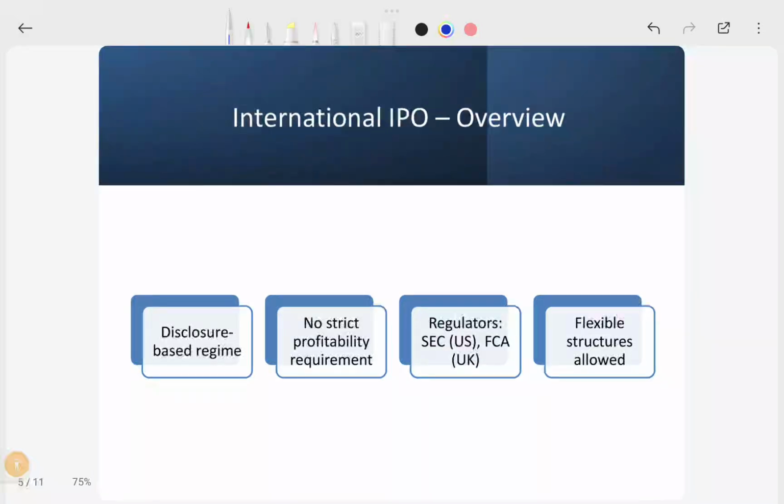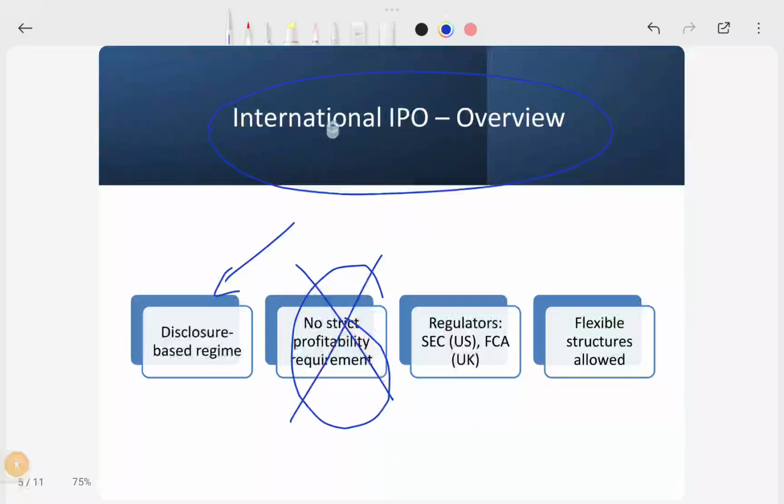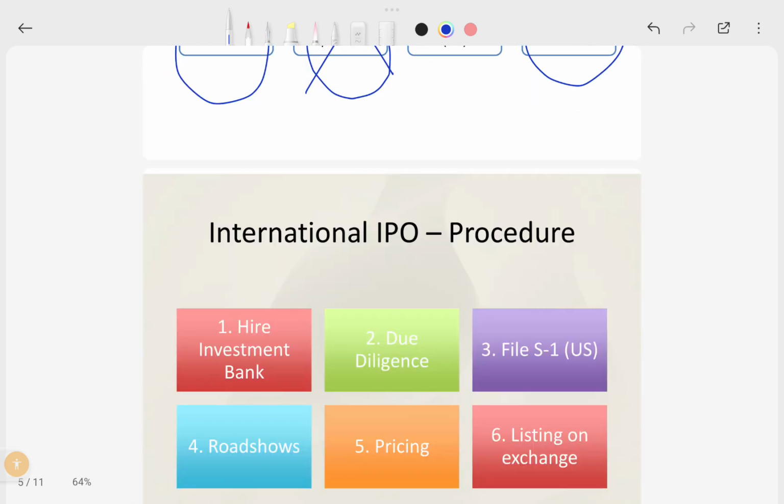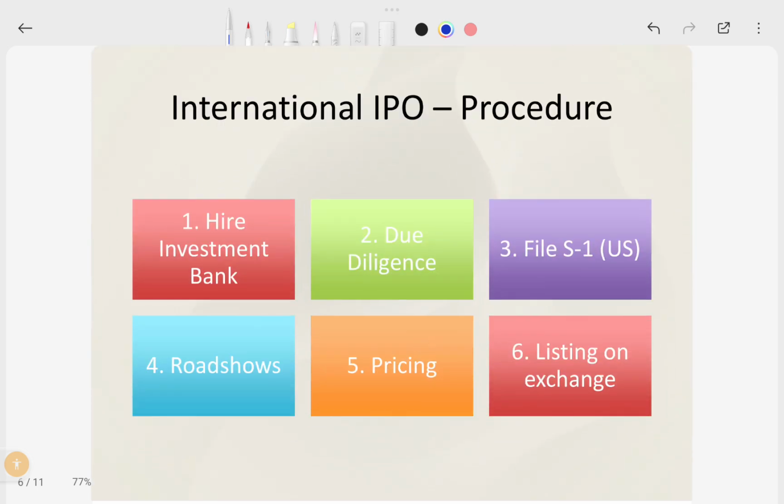And the major difference between Indian and international IPOs is here. If you go for an international IPO, there is not much of a compliance part, so there are no profit restrictions. In India there were, but internationally there is no profit requirement. They need to regulate through their own bodies. Generally we use SEBI and they use their regulators, but there is a lot more flexibility in international IPOs than Indian. There is only a disclosure based regime. In international IPO procedures, they can hire one investment bank, and after due diligence they file. They don't need the SEBI red herring prospectus, and all of that is missing in the USA or other international IPO procedures. But in India we need to follow it.